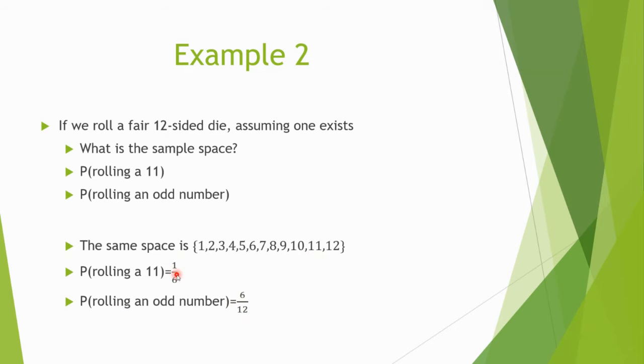I think for rolling an 11, I made a mistake here. It shouldn't be 1 over 6. It should be 1 over 12. Because again, there are 12 possible outcomes, so it's 1 over 12. Let me just fix that. Sorry about that. Okay. There we go. So that's a funny looking 1, I know, but it's 1 out of 12.